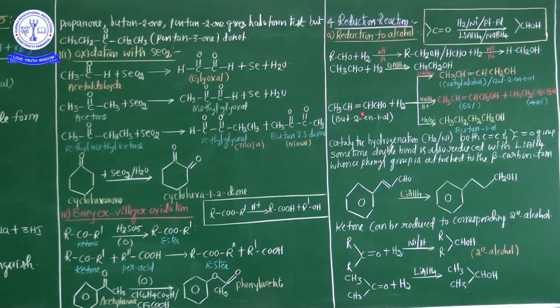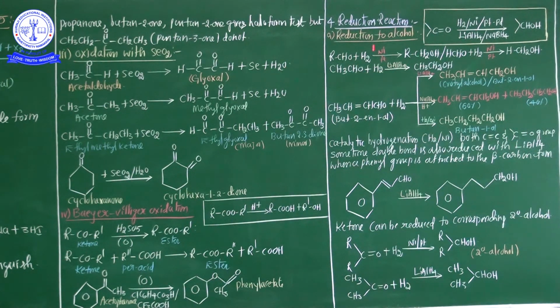See here one more example: but-2-en-1-ol. These are the different catalytic conditions, and these are the products obtained. So listen very carefully, my dear students. This is an unsaturated aldehyde. An unsaturated aldehyde can be reduced to an unsaturated alcohol. See, this is the unsaturated aldehyde. Whenever it is involved in the reduction process, the product is also an unsaturated alcohol.